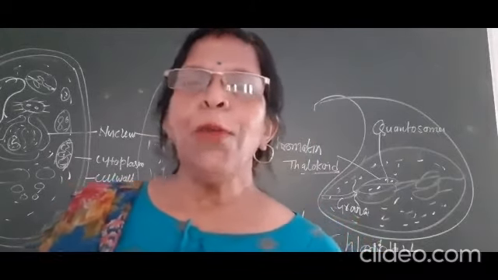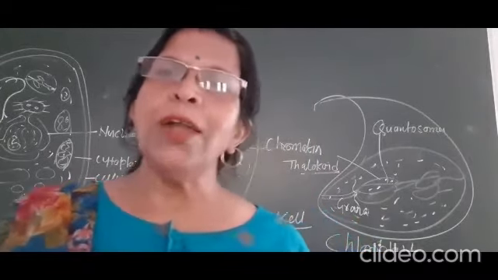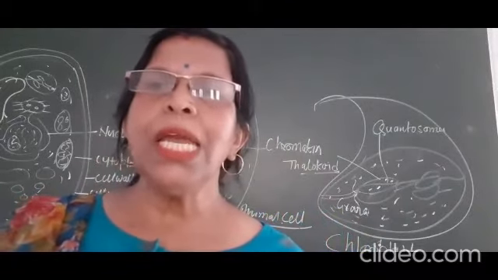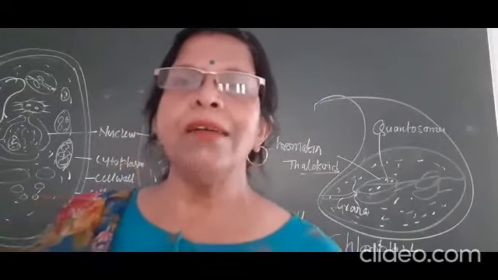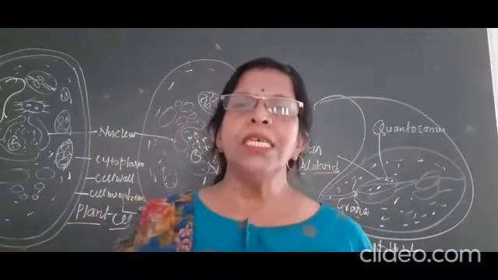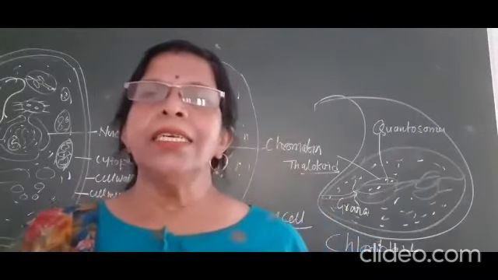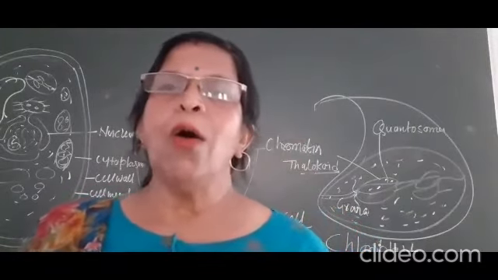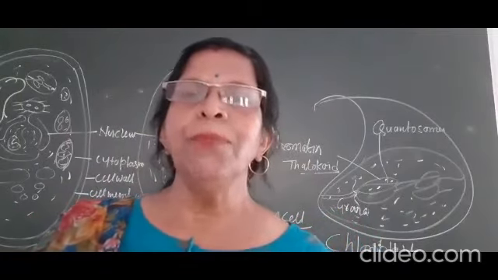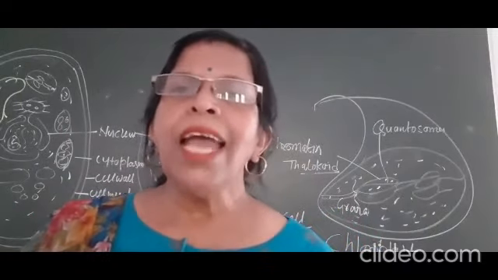These thallocoid particles, which consist of quantosomes, have the responsibility to absorb the solar energy during the photosynthesis. It means we can say that in a grana or in a thallocoid, the photosynthesis reaction, especially the light reaction, takes place.